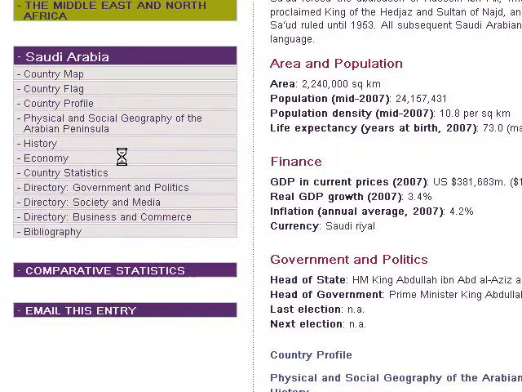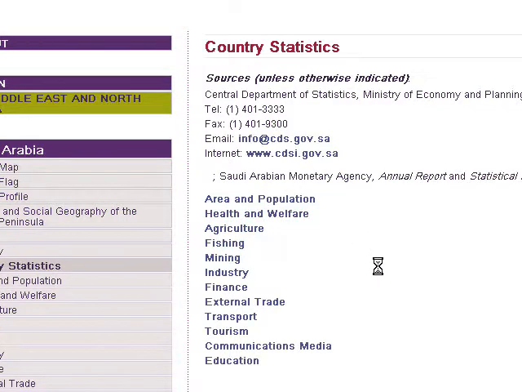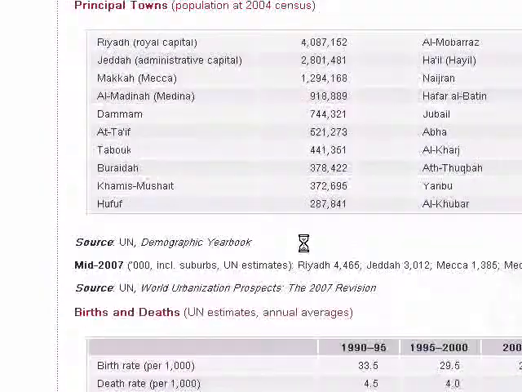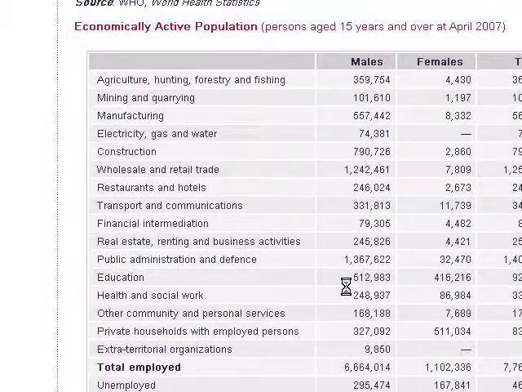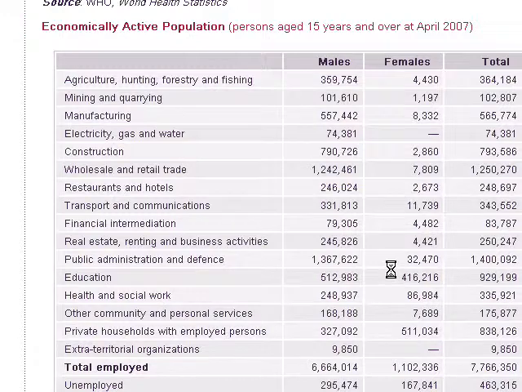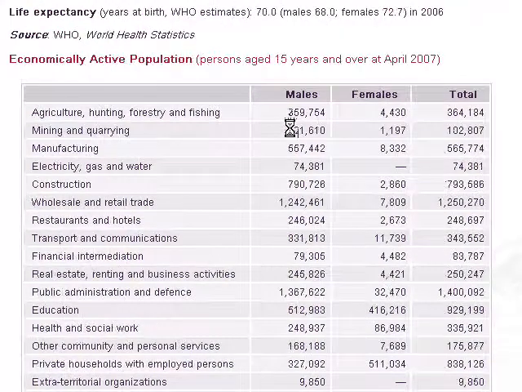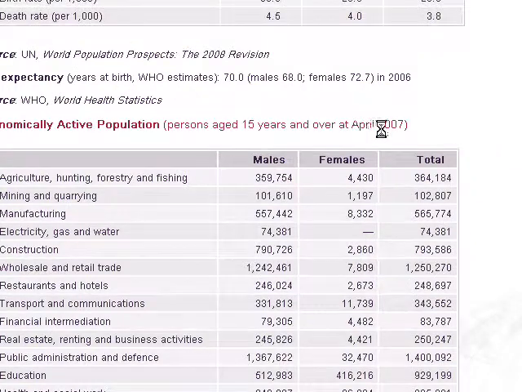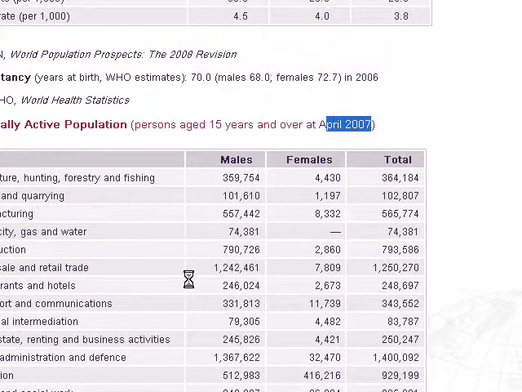And after poking around in here a little bit, there's a link over here for country statistics, and you think, well, maybe those kind of statistics will be under economy or finance or industry or something like that. It's actually under area and population. And if you scroll way down, here is the economically active population, people employed in a particular area for 2007. Okay, so that's the data that they have there.